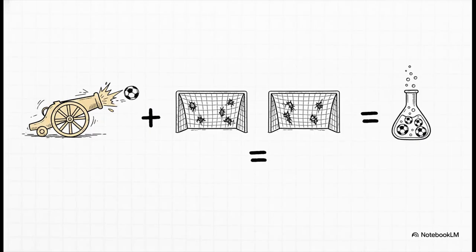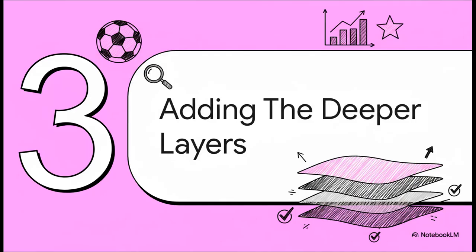And really, that's the whole logic right there. When you combine one team that's just built to score with 2 teams that are known for letting goals in, well, you're not just hoping for goals anymore. You've created a mathematical recipe, a perfect storm for the ball to end up in the back of the net. Now, finding a match that fits our 2-ratio formula is a fantastic start. But the pros? They don't stop there. And that brings us to section 3, adding the deeper layers.